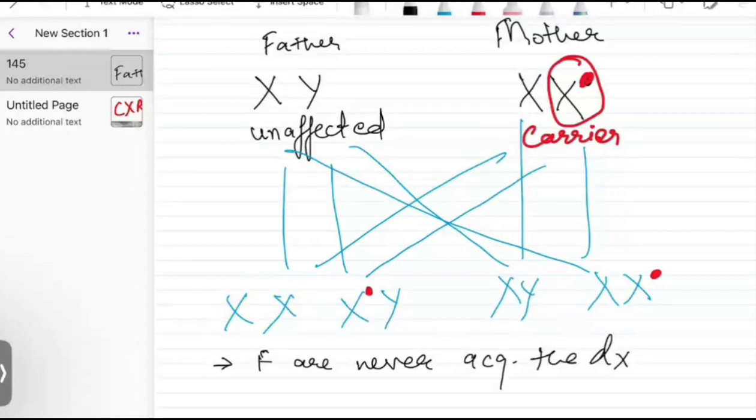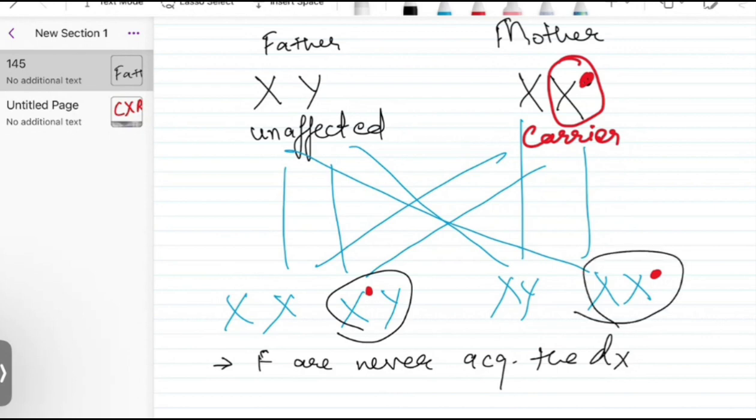So in that case, you would get a female child having both the affected X chromosomes, right? But a male child can be affected very easily in case of X-linked recessive condition. Whereas you would very commonly see a carrier female, but a diseased female for X-linked recessive condition is very rare.